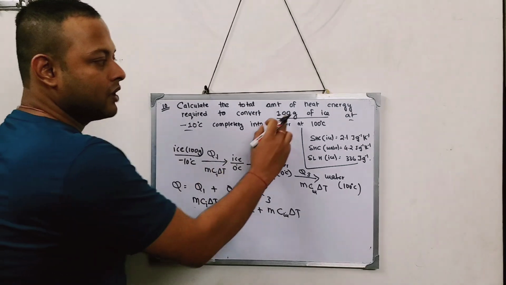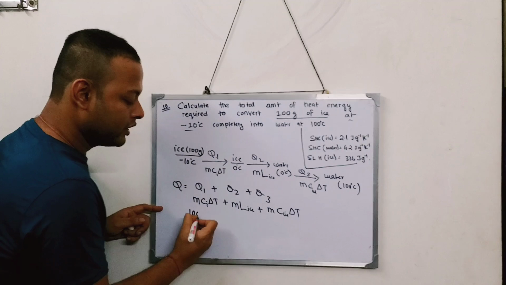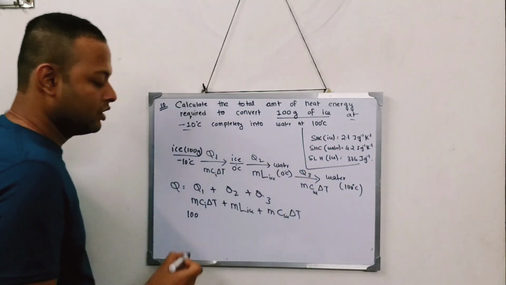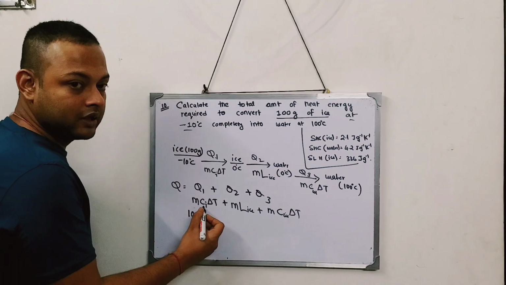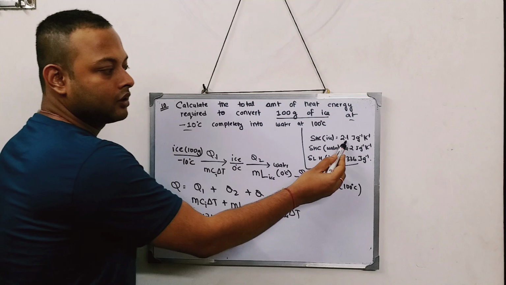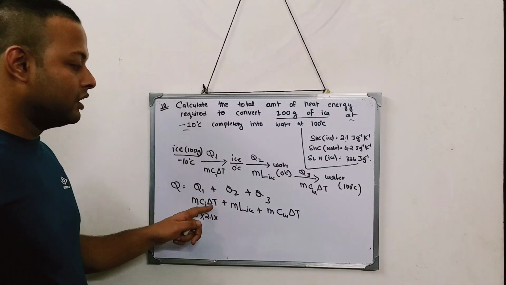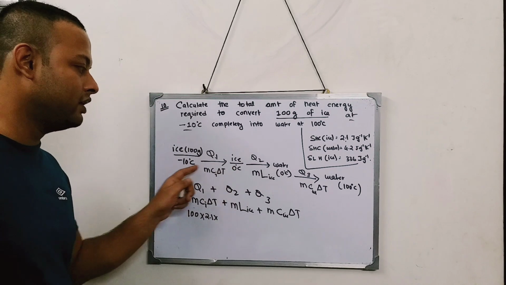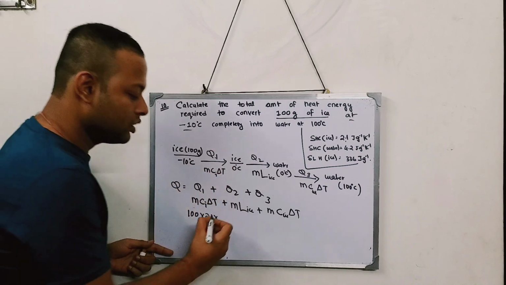Mass is given as 100 gram. Do I need to change into kg? No, because these values are already in gram. The specific heat of ice is given as 2.1. And what is the delta T value? It is going from minus 10 to 0, so the change of temperature is 10 degree. So I'll put 10 degree.